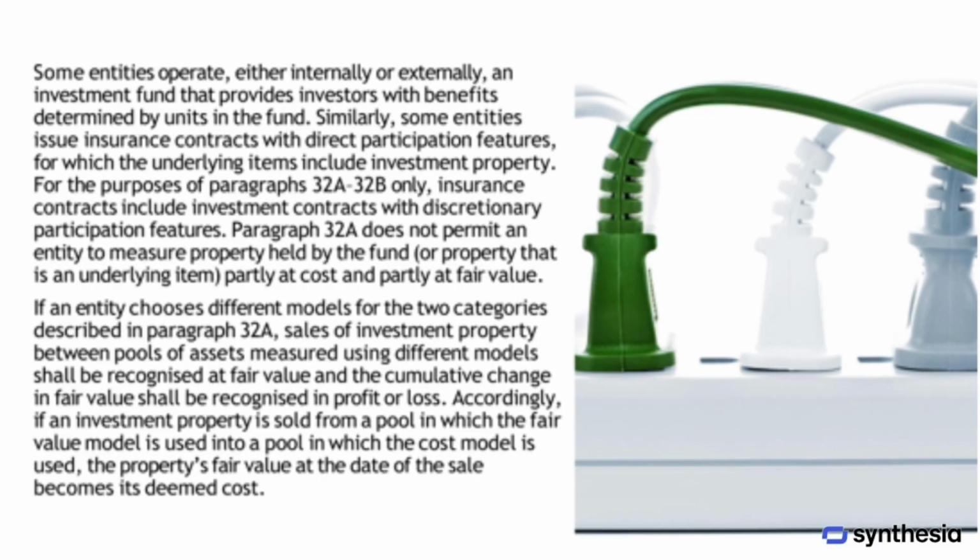Some entities manage investment funds either internally or externally. These funds provide investors with benefits determined by the units they hold in the fund. Similarly, some entities issue insurance contracts with direct participation features, where the underlying items include investment property. For these purposes, insurance contracts also include investment contracts with discretionary participation features. Now, it's important to note that an entity is not allowed to measure property held by the fund, or property that's an underlying item, partly at cost and partly at fair value.